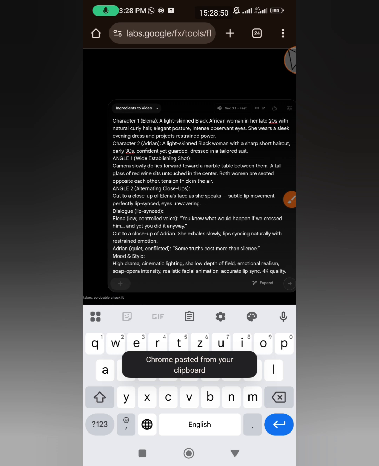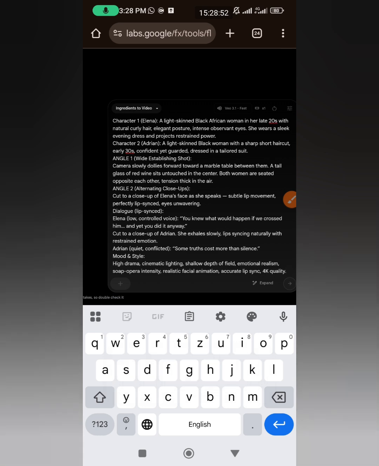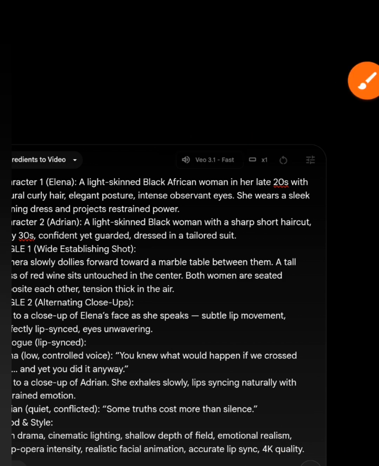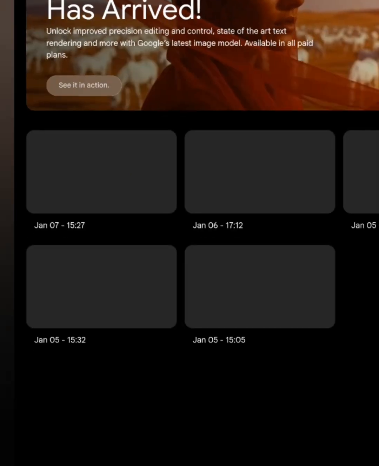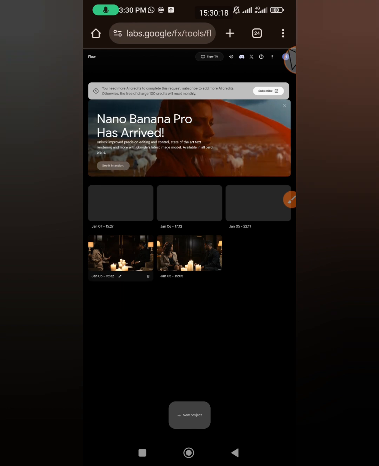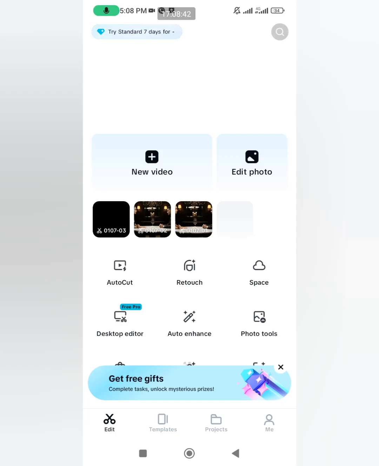Let's wait for our video to generate. It takes a while. Usually to save a lot of time, once the video is generating, if you want to generate more scenes, you go back to ChatGPT, copy the second scene, go back to Flow, paste. The two can be loading at the same time. You don't need to wait.